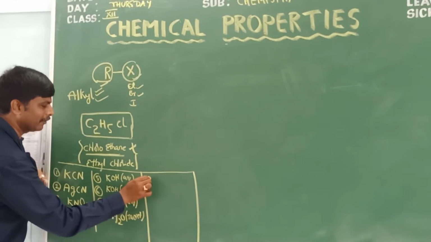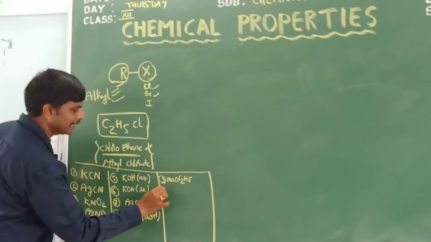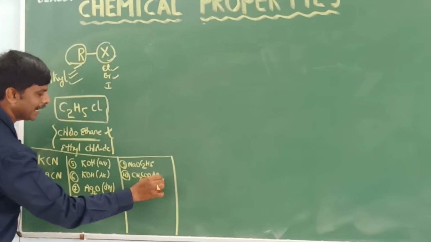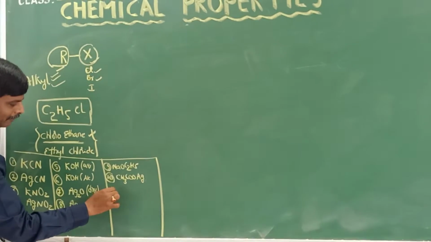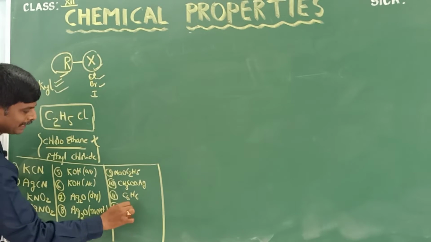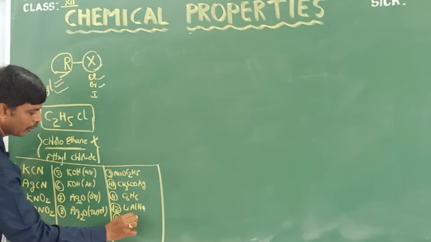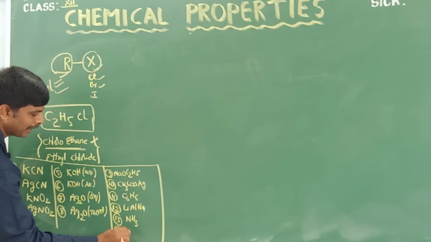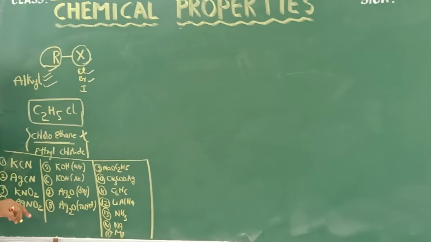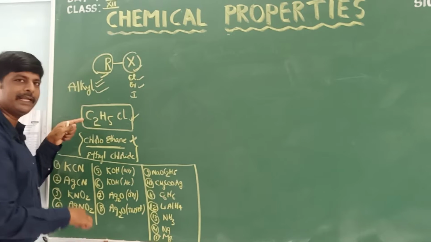Next, ninth one is sodium ethoxide. Tenth one is CH3COOAg, silver acetate. Eleventh one is benzene. Twelfth one, LiAlH4, lithium aluminum hydride. Thirteenth one, reaction with ammonia. Fourteenth one, sodium metal. Fifteenth one, magnesium metal. So now I am going to explain how chloroethane reacts with these 15 compounds.